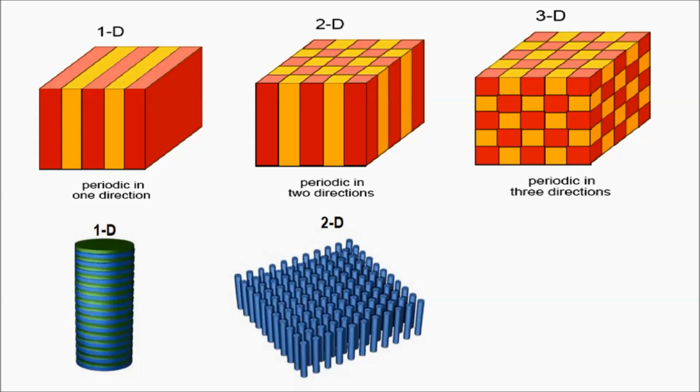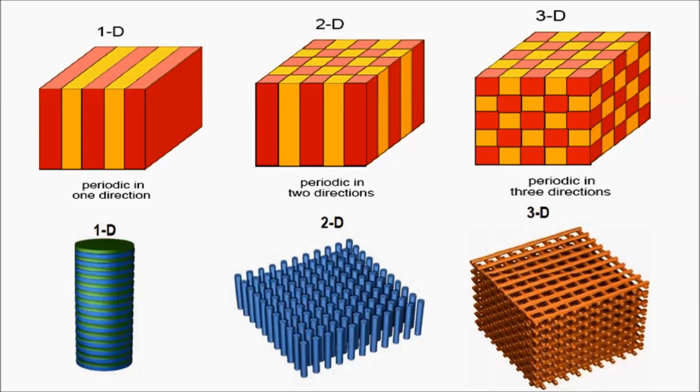photonic crystals have periodic modulation along three different axes. They reflect light incident from any direction, behaving as an omnidirectional high reflector. An example is the 3D woodpile structure.